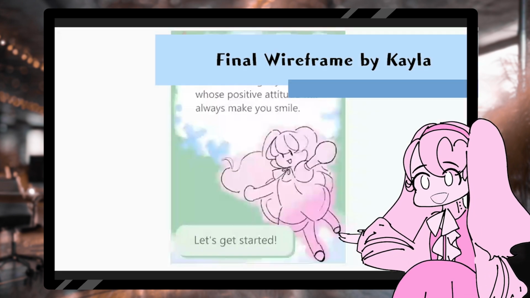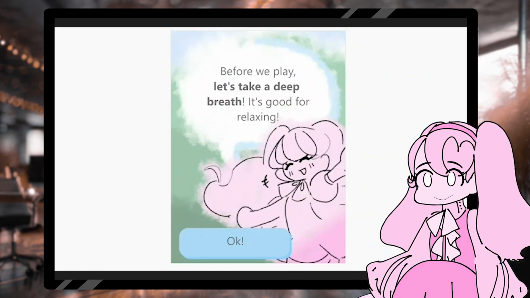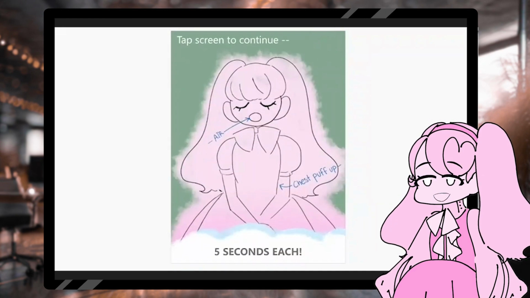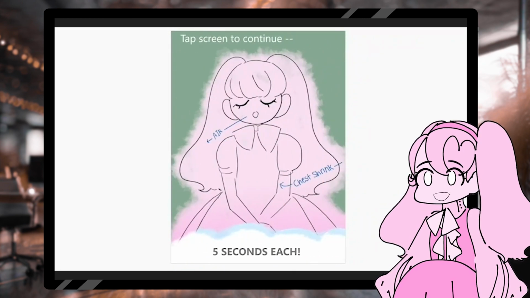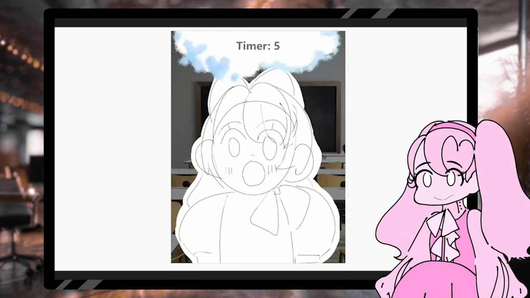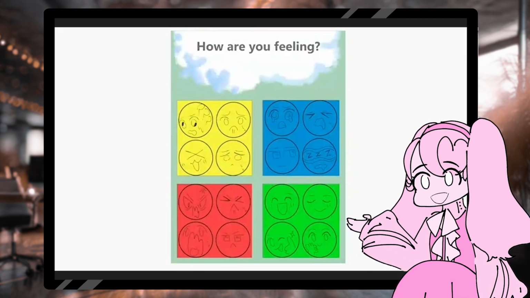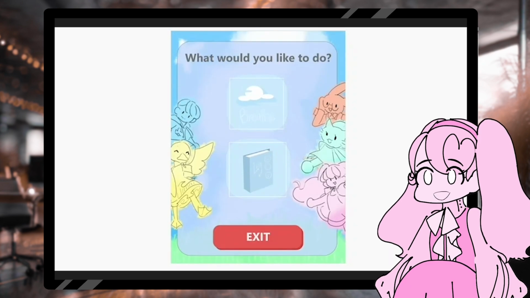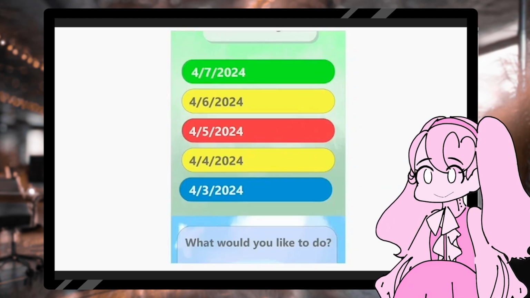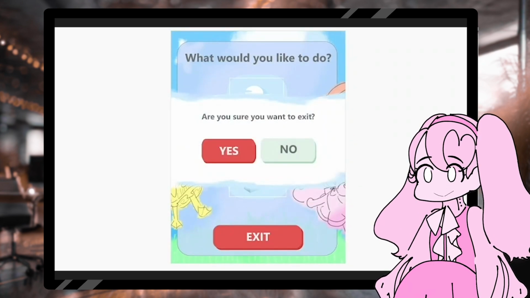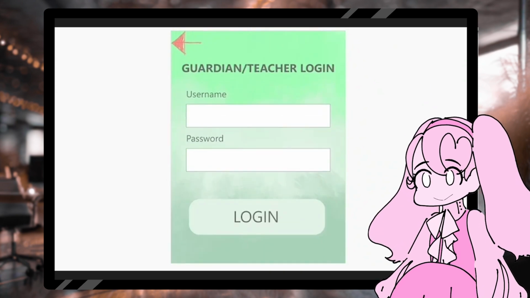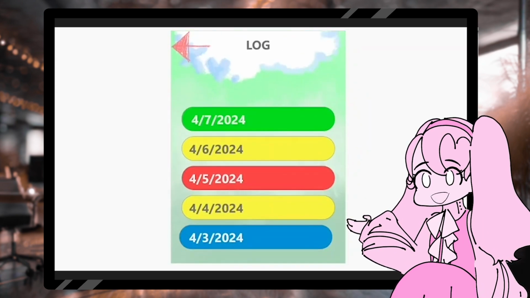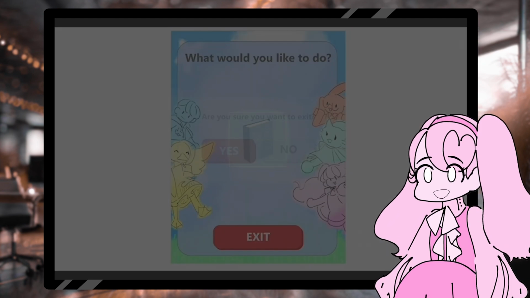Before we begin, let's check out the final wireframe. This is a process that goes through picking your guardian character, learning how to take deep breaths, putting practice into action, and then journaling. The journal, depending on the emotion clicked, will explain to the user what they might be feeling. Users may either do another breathing exercise or relog emotions after initial process is complete. There will also be a login for teachers and guardians so they may have access to the emotion logs.